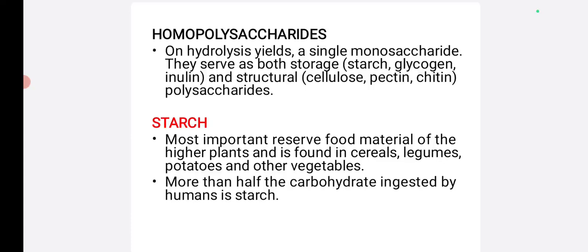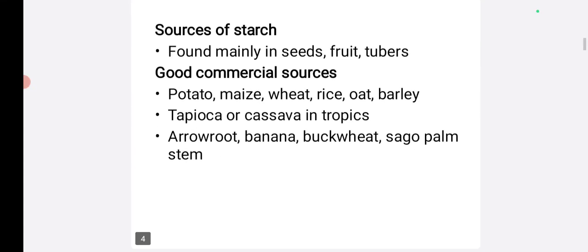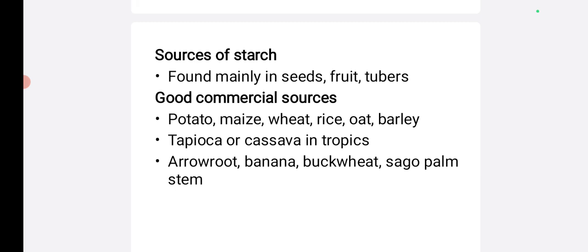First we will see about starch. It is the most important reserve food material of the higher plants and is found in cereals, legumes, potato and other vegetables. More than half of the carbohydrate ingested by humans is in starch form. Sources of starch are mainly found in seeds, fruits and tubers.